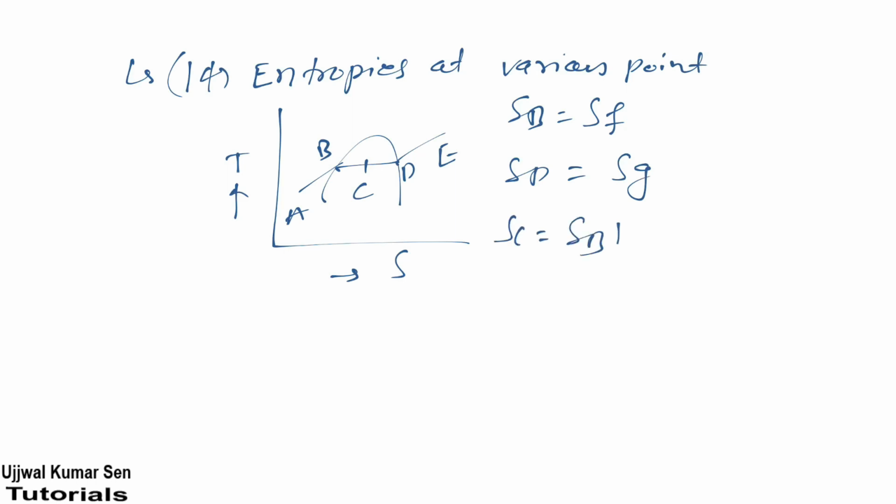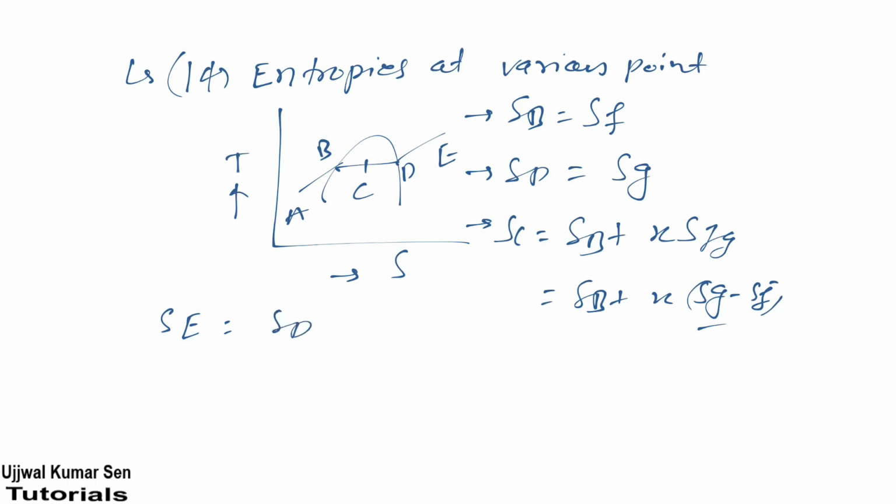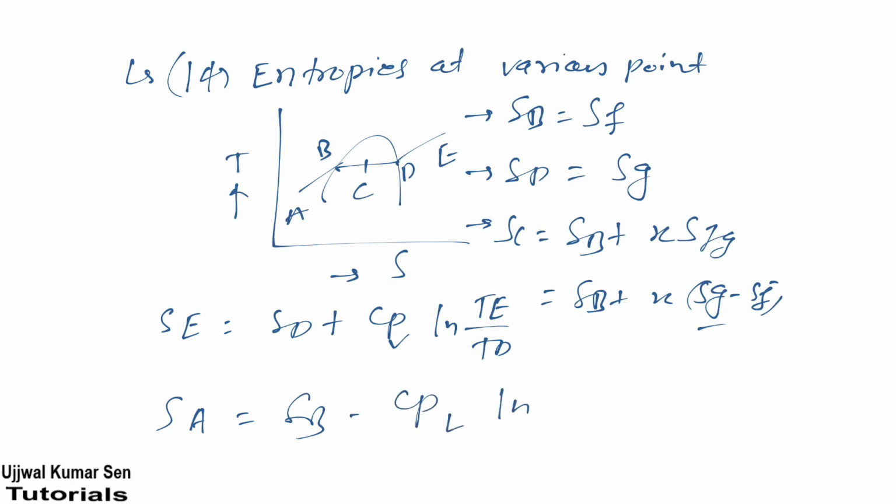SC is equal to SB plus X SFG. This can be written like this: X times (SG minus SF). Got it? So this one, and this one. Let's come to SE. SE is equal to SD plus CP vapor, that will be for vapor, natural log TE by TD, and SA is SB minus CP, and this will be for liquid, natural log TB by TA.